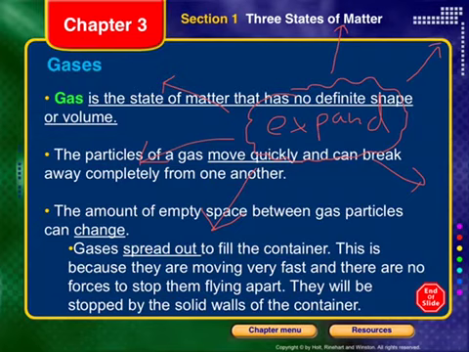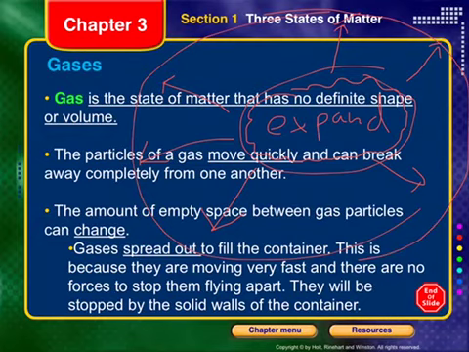It doesn't have a definite volume, right? So it might start out this size, but then slowly expand out to something bigger, to a larger volume. So gas expands. Remember that.